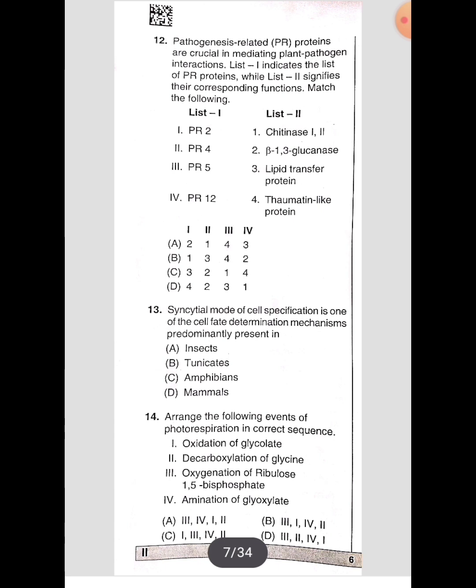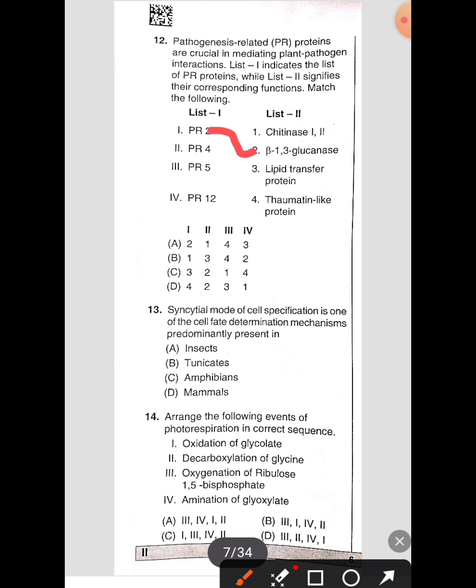Here the given proteins are PR2, PR4, PR5, PR12. Here we have to match them according to their function. Okay, so I'm going to match. PR2 is related to beta 1,3 glucanase function.